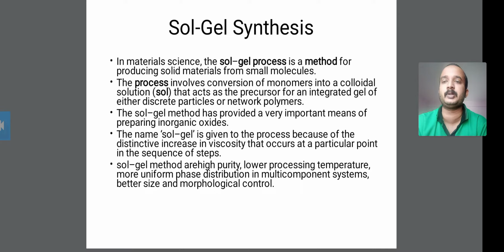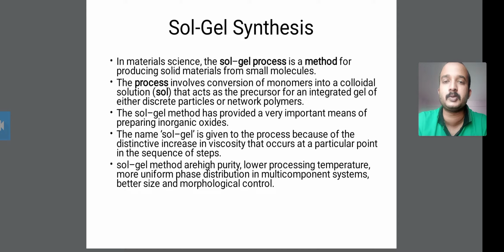The first point says that in material science, the sol gel process is a method for producing solid material from small molecules. You first have to know about sol gel synthesis in material science.